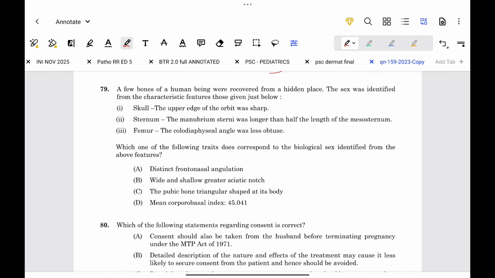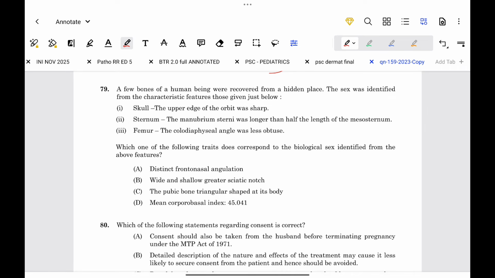Few bones of a human being were recovered from a hidden place. The sex was identified from the characteristic features given just below. 1. Skull, the upper edge of the orbit was sharp. 2. Sternum, the manubrium sterni was longer than half the length of the mesosternum. 3. Femur, the collodiaphyseal angle was less obtuse. Which one of the following traits does correspond to the biological sex identified from the above features?